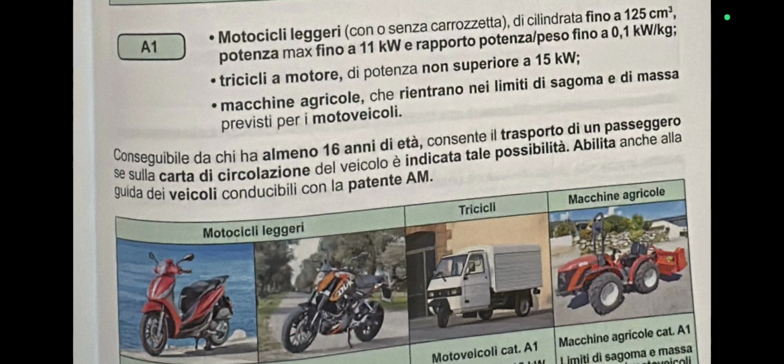So this Patente A1 also enables you to drive the vehicles that can be driven with Patente AM. Which means A1 is higher than AM, so you can drive the vehicles that AM can drive as well with this Patente A1. That is the meaning of this word. Abilita anche alla guida, it will enable you also to drive the vehicles conducibili con la patente AM.